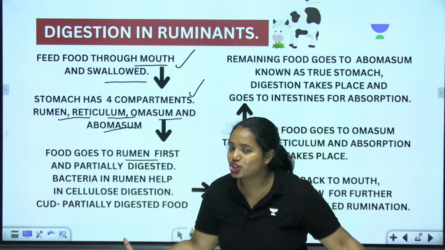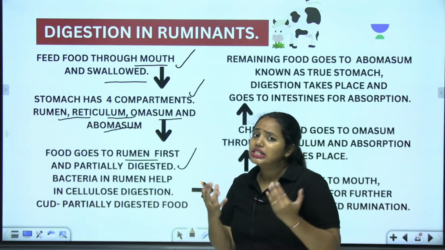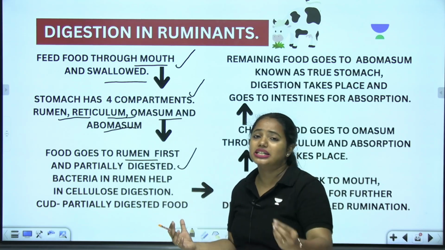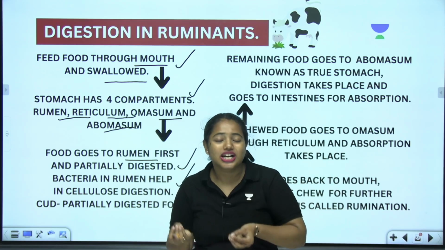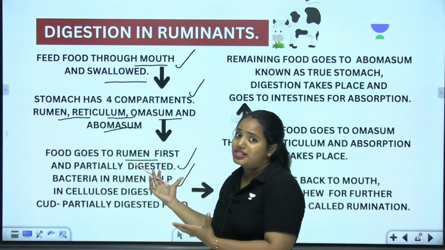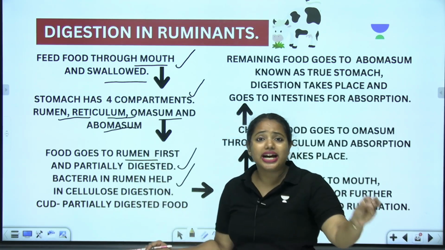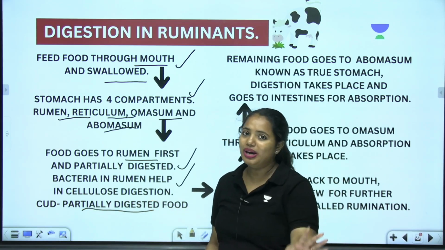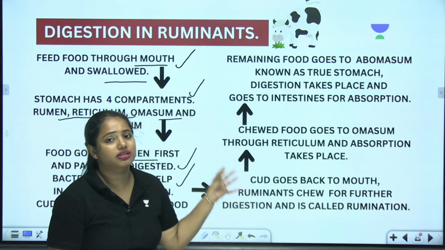It's not complete digestion, it is just a partial digestion, and therefore what happens? Cellulose will get digested by the bacteria present inside the rumen. Please understand, plants consist of cellulose. This has to be digested. So for that, bacteria are present right inside the rumen of ruminants. The partially digested food has a very specific name here. This is called cud. Please don't forget the term. Cud is nothing but the partially digested food.